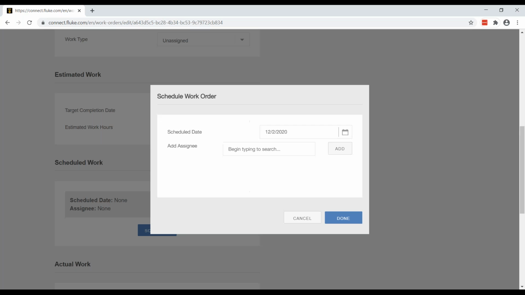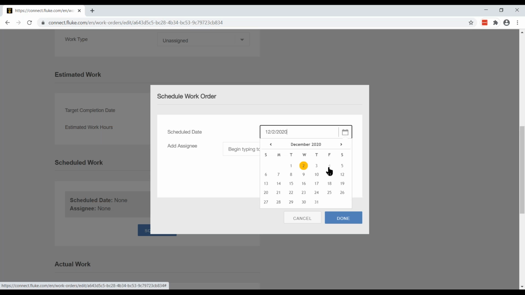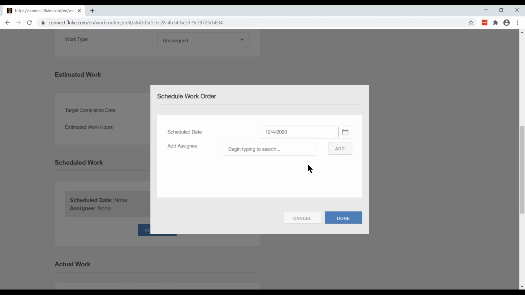So I click the schedule button. I'm going to go ahead and assign it to the 4th. I want to have this fixed by the 4th. And it says begin typing to search. So I'm going to type in my teammate's name, Travis. I typed in the first couple letters and you'll see his name pops up. So I'll select his name.